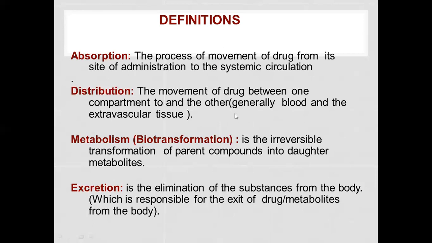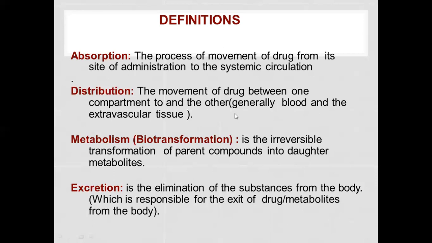There are various factors: ionization, molecular size, binding to plasma proteins, differences in regional blood flow, and presence of specific transport systems. So that plays a very important role. So what will happen? The interrelationship between the drug distribution and the biotransformation. Drug and metabolites in the plasma.